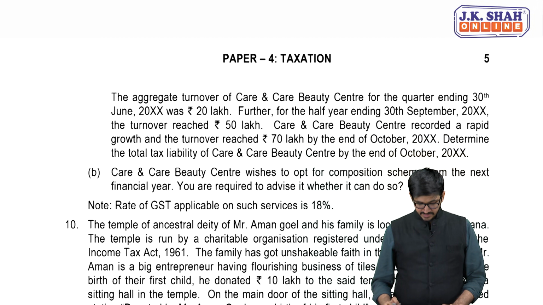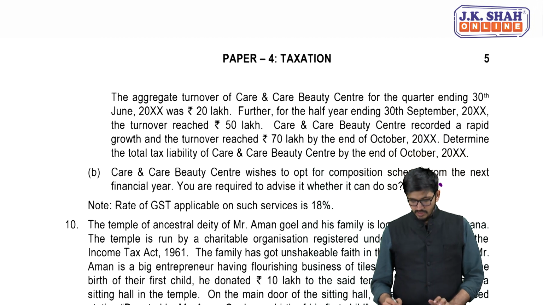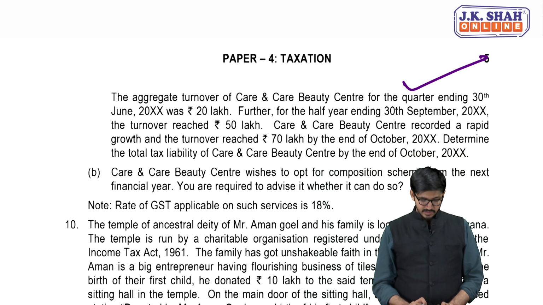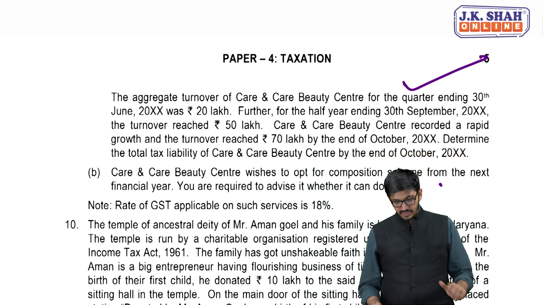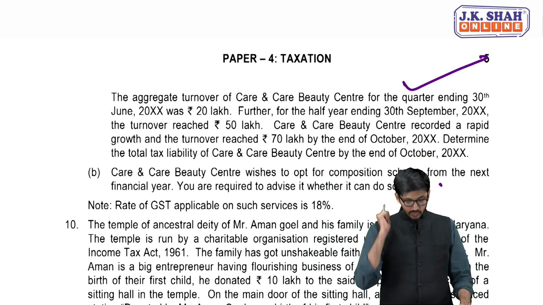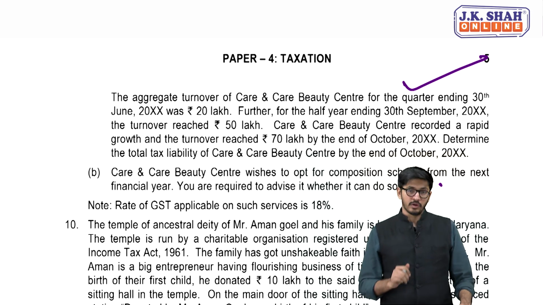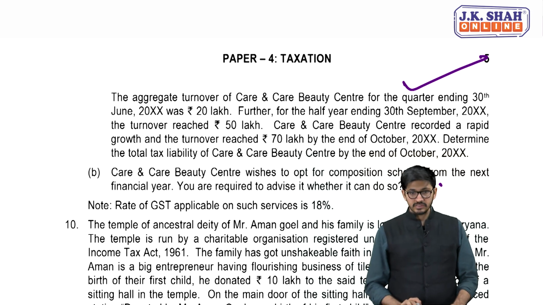So let's say for example the aggregate turnover for quarter ending June was 20 lakhs. Then for the half year ending, that is up till 30th September, it reached 50 lakhs. Then it recorded a rapid growth and the turnover reached 70 lakhs by October. What does that mean, my dear friends?